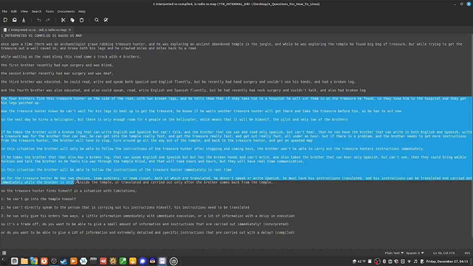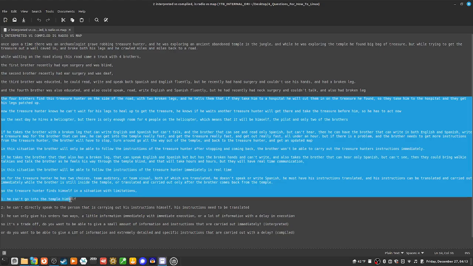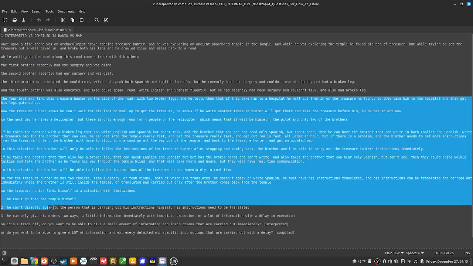So for the treasure hunter, he has two choices: team auditory or team visual, both of which are translated. He doesn't speak, read, or write Spanish. He must have his instructions translated, and his instructions can be translated and carried out immediately while the brother is still inside the temple, or translated and carried out only after the brother comes back from the temple. So the treasure hunter finds himself in a situation with limitations. He can't go into the temple himself. He can't directly speak to the person that is carrying out the instructions himself. His instructions must be translated.